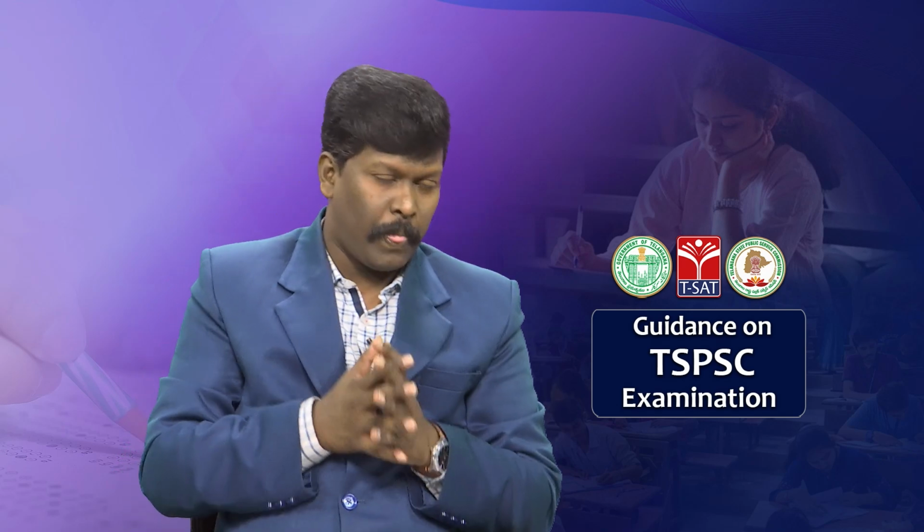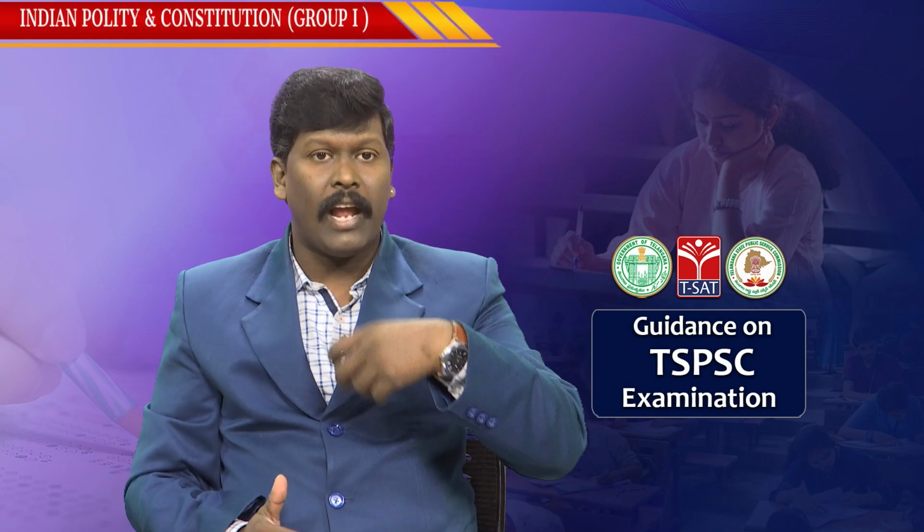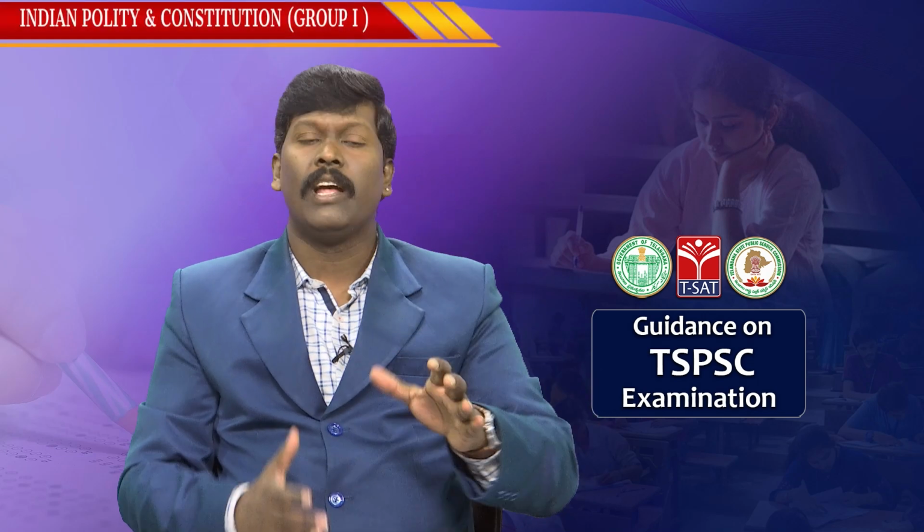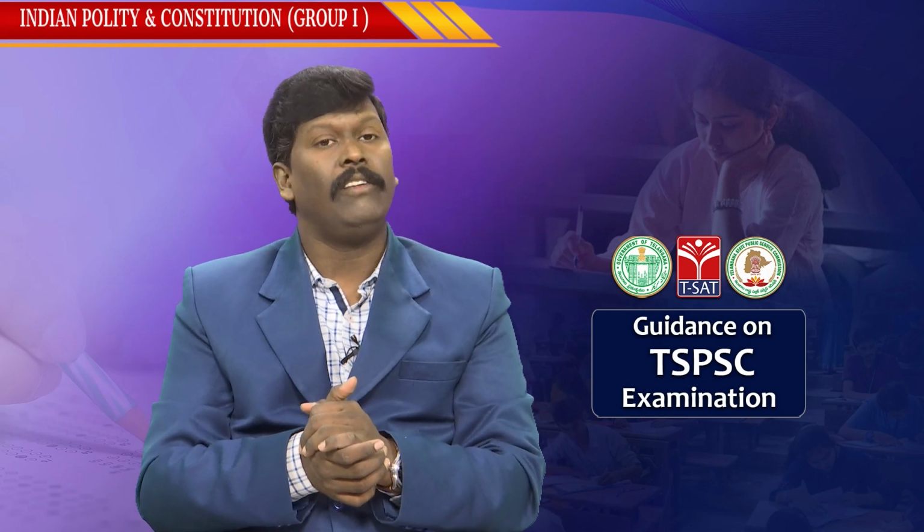What is the infrastructure? Railways, roadways, waterways, army, cantonment boards, etc. The center can anytime ask the state to protect and look after the infrastructure of the center. This is your Article 257.